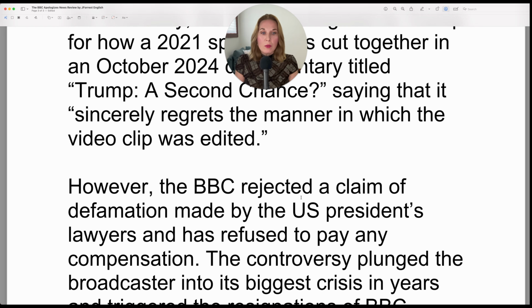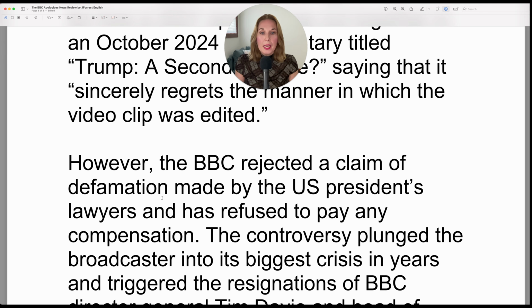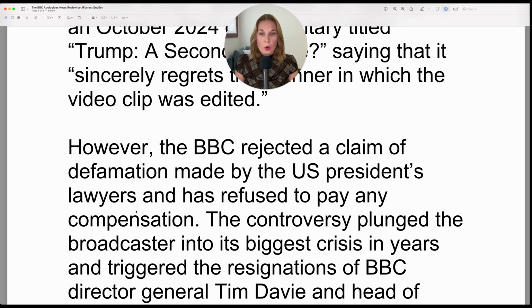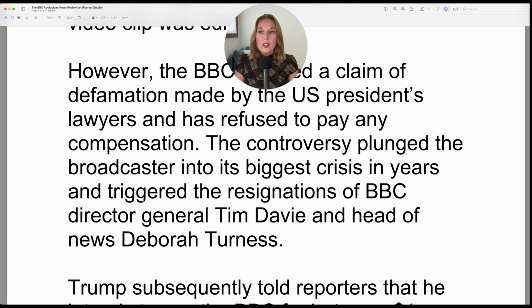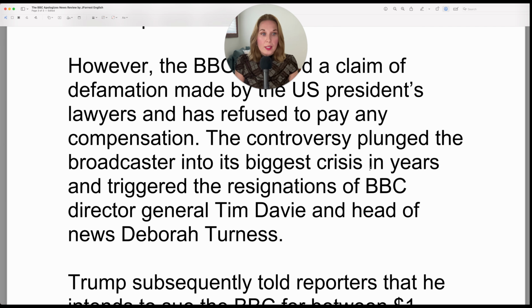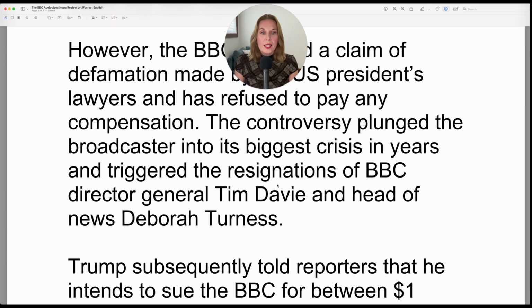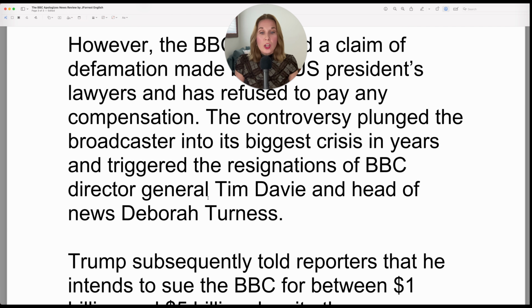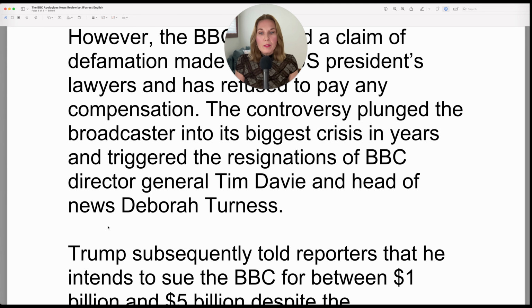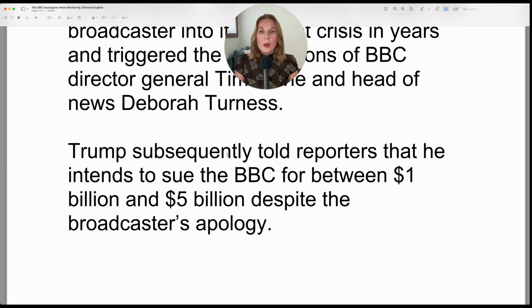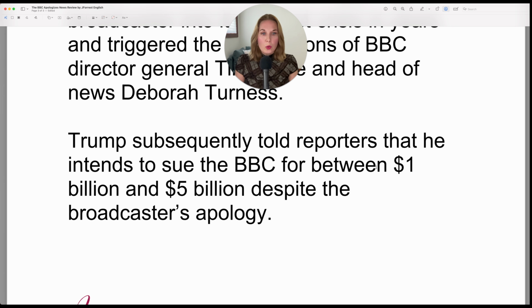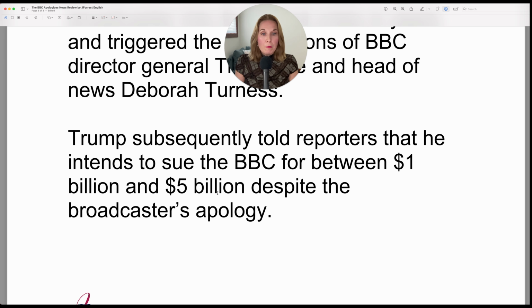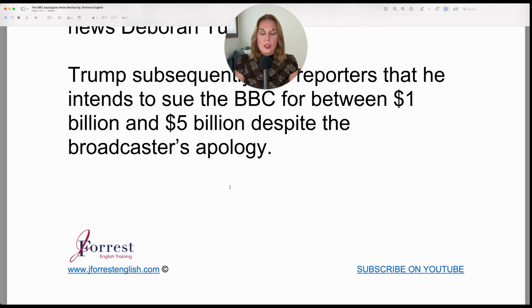However, the BBC rejected a claim of defamation made by the U.S. president's lawyers and has refused to pay any compensation. The controversy plunged the broadcaster into its biggest crisis in years and triggered the resignations of BBC Director General Tim Davie and Head of News Deborah Turnus. Trump subsequently told reporters that he intends to sue the BBC for between $1 billion and $5 billion, despite the broadcaster's apology.